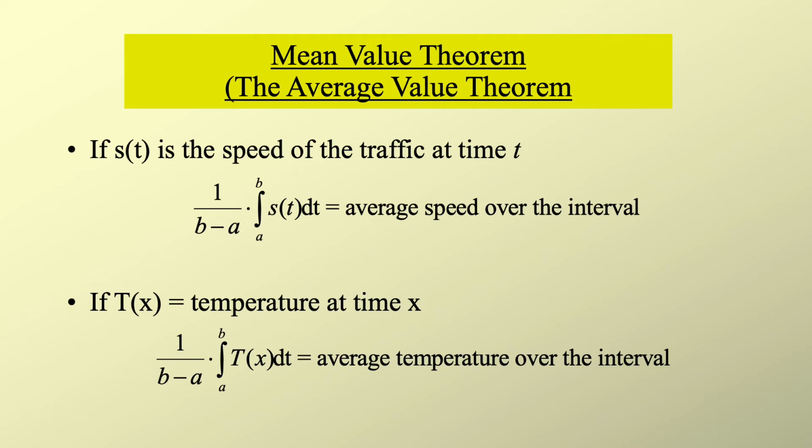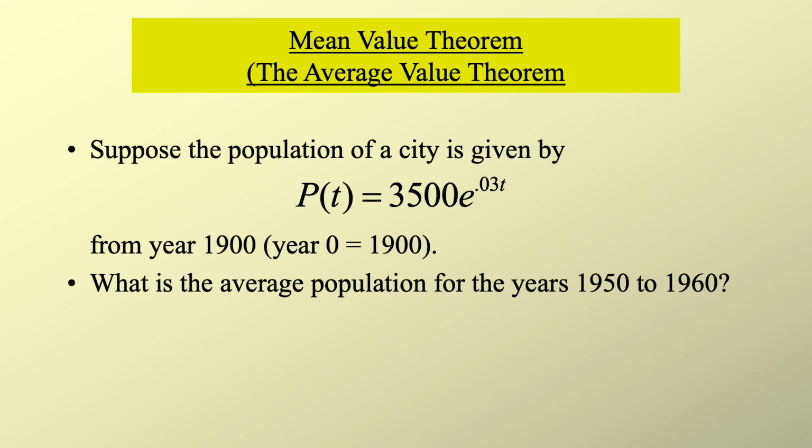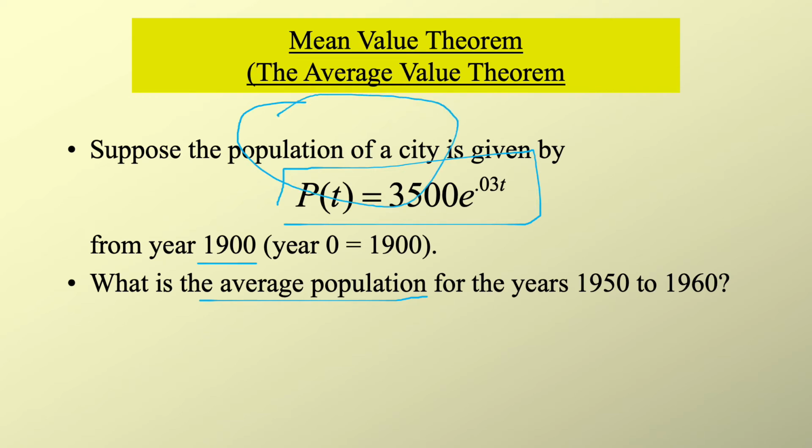Now, as I mentioned before, there are some applications. The average speed and the average temperature are the same idea, we just need to apply the formula of the average value theorem. Let us take this example. Suppose the population of a city is given by this function, where year 1900 is the year 0. What is the average population? We need the average population between 1950 and 1960. It means from t equals 50 to t equals 60.